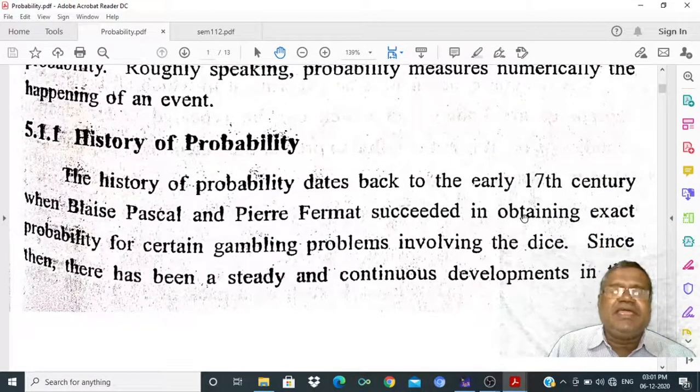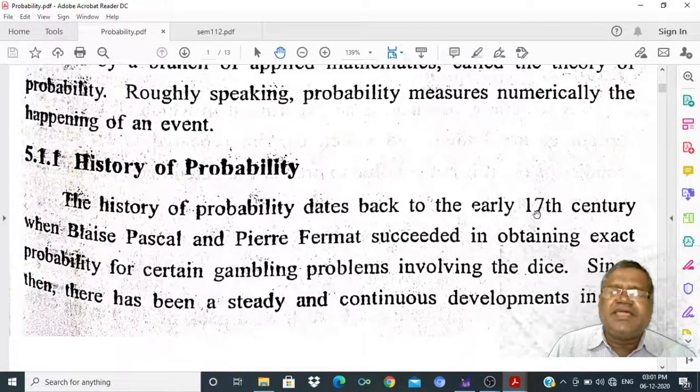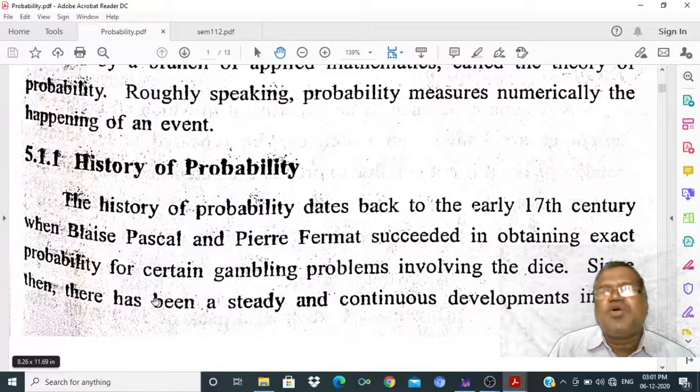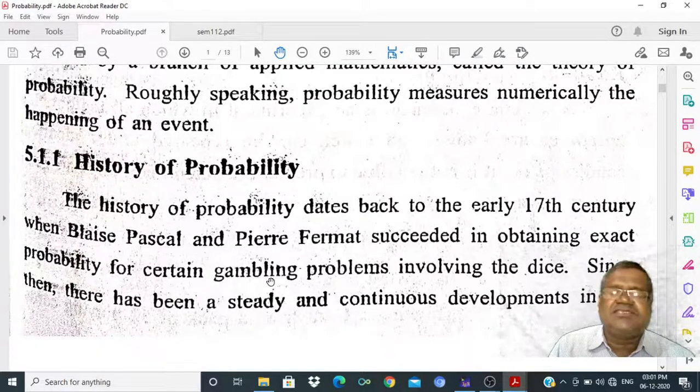The history of probability started in the 17th century, with Blaise Pascal and Pierre de Fermat, who succeeded in obtaining exact probabilities of certain gambling problems. They started the concept of probability through gambling, to measure the chance of winning, of getting heads and tails, of getting a number on a die, and of picking a card from a well shuffled pack of cards.